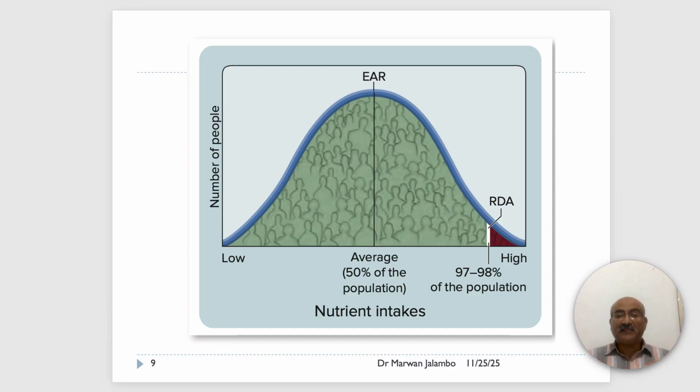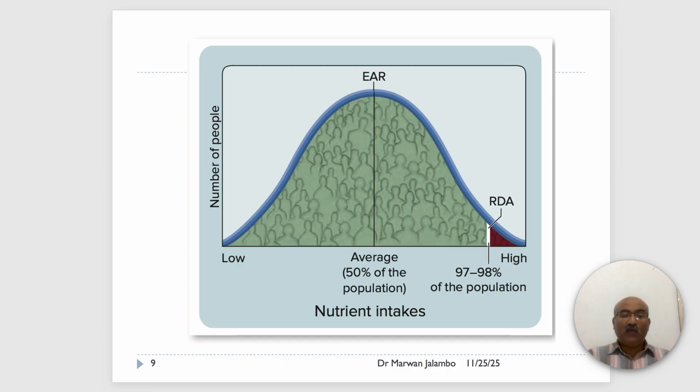Scientists first determine the EAR, the 50% mark, and then they add a margin of safety. This additional amount allows for individual variations in nutrient needs and helps maintain stores of the nutrient in our tissue.